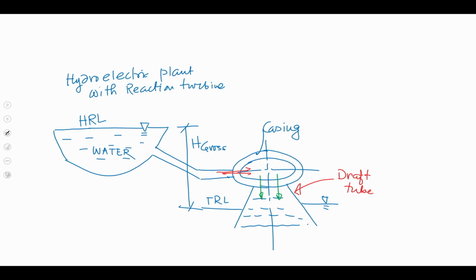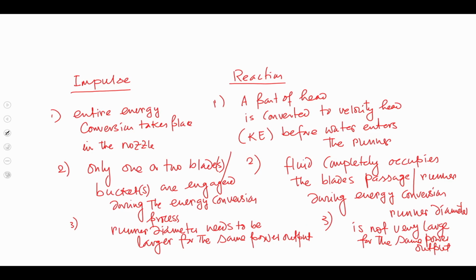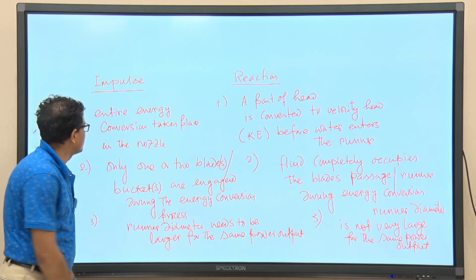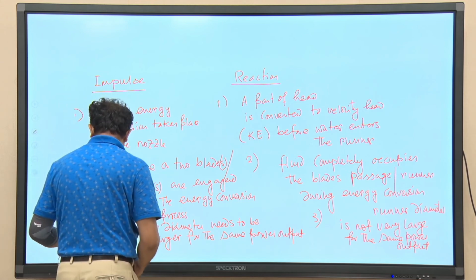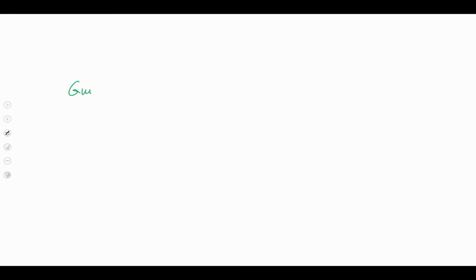Now, what is very important at this point, as I told you, I will be writing the objective of having these guide vanes, or wicket gates.